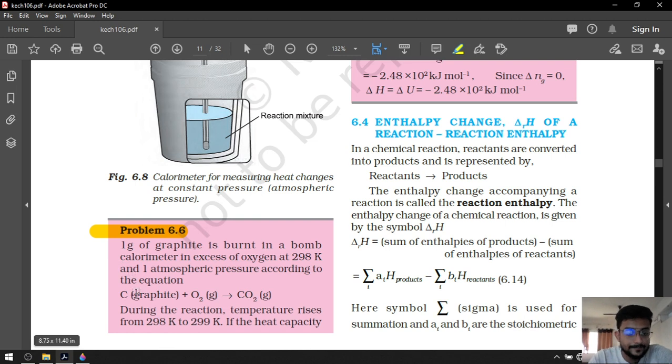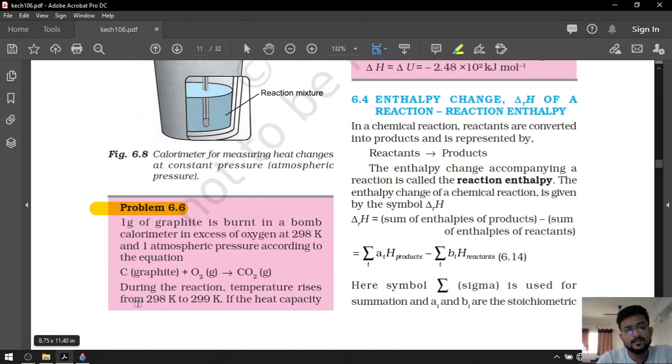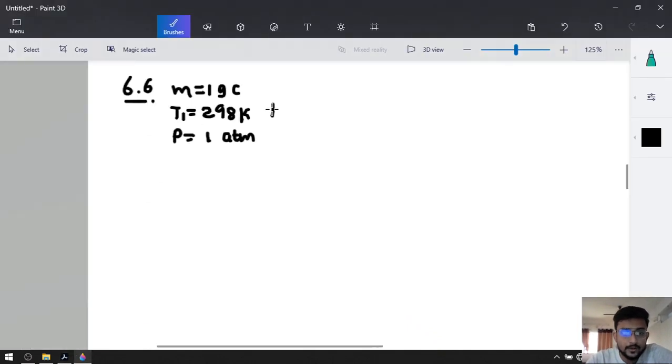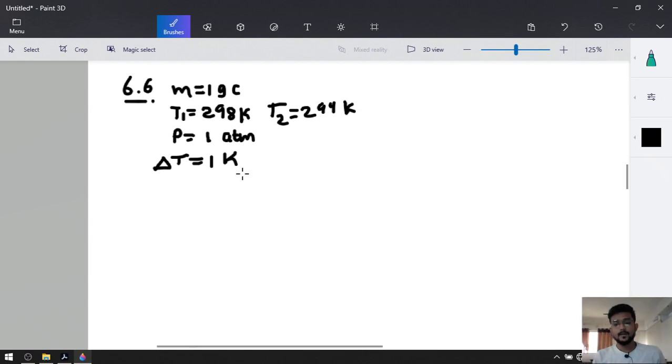After that, they have given us the reaction. We will write it down. Temperature rises to 299 Kelvin. So T2 is equal to 299 Kelvin. So the difference will be T2 minus T1. We do not need T1 or T2 individually, we need only delta T. It is equal to 1 Kelvin, T2 minus T1. Okay.